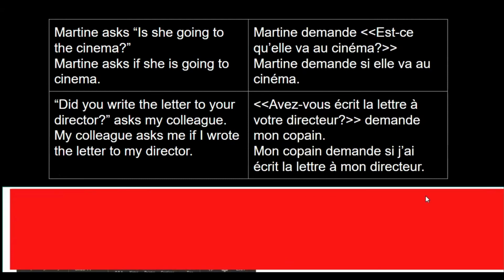Est-ce que will be omitted and si is the linking word. So "Martin demande si elle va au cinéma" and "elle va au cinéma" will remain the same. That is because in the Martin statement also it is third person, and in this case also it is third person. If you find it difficult this way, you can also conjugate it. Martin asks, is she going to the cinema? And in English we also say, is she going to the cinema? The subject is the same, so in French also the subject pronoun is the same.